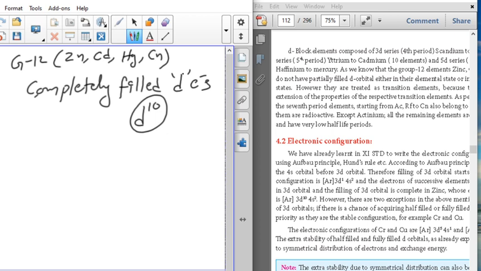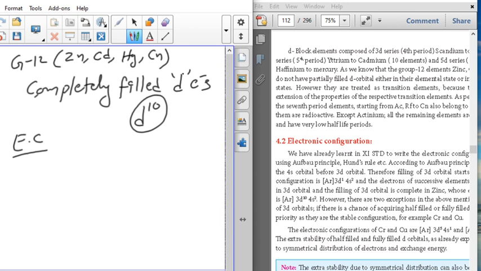So these last elements don't have unpaired electrons. That's why they cannot show the transition property. Transition means they show a lot of variations in their properties. Now, electronic configuration. Already I discussed with you what the electronic configuration is and how to write it. I already wrote it for the 3d series, so we are seeing which elements show anomalous behavior in their electronic configuration.